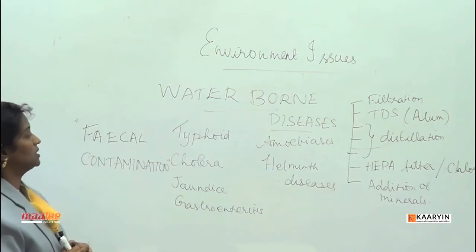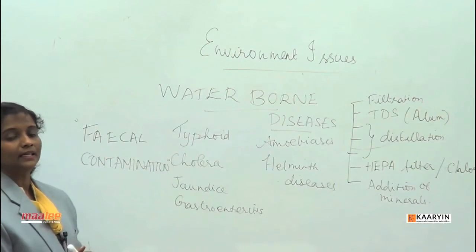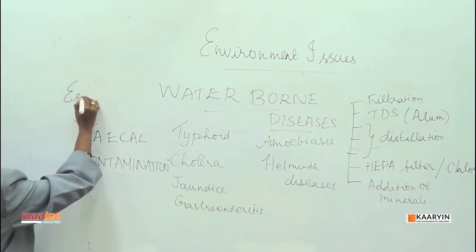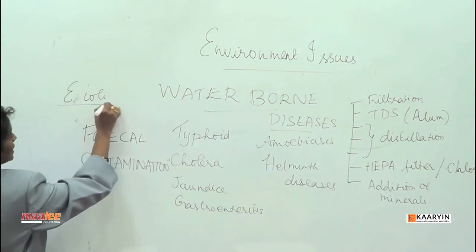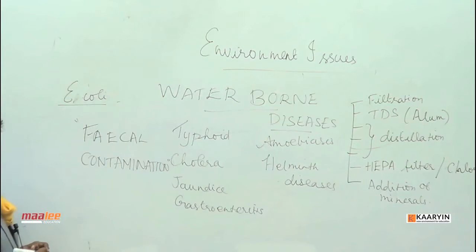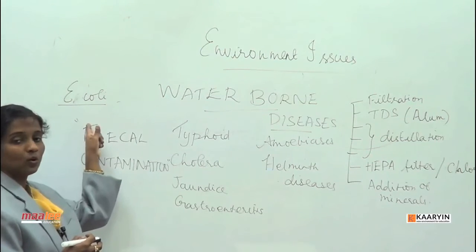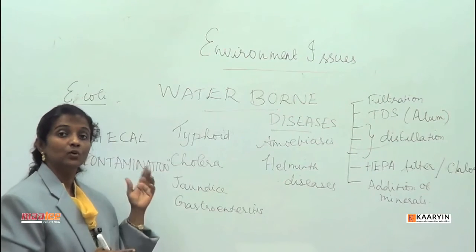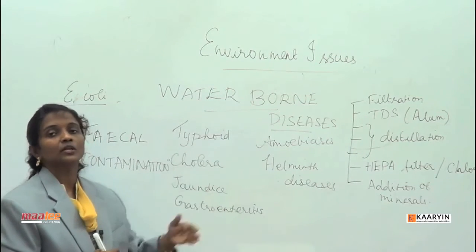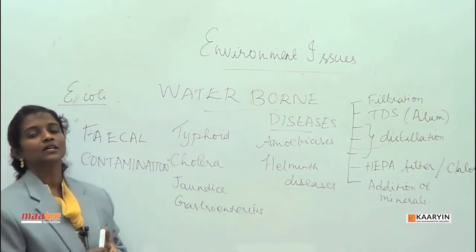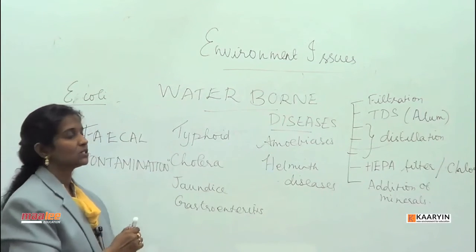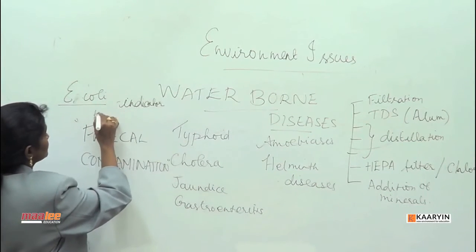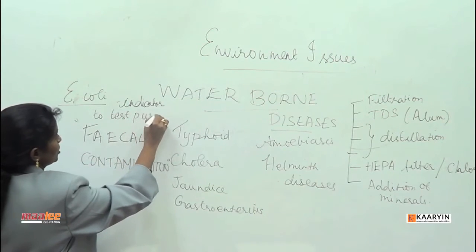We can find out whether these germs are there in the water by a test wherein we check if E. coli, that is Escherichia coli, is present. If E. coli is present in the water, then invariably any of these germs can also be present. So E. coli is an indicator to test the purity of potable water.